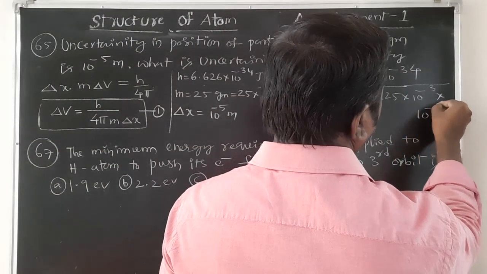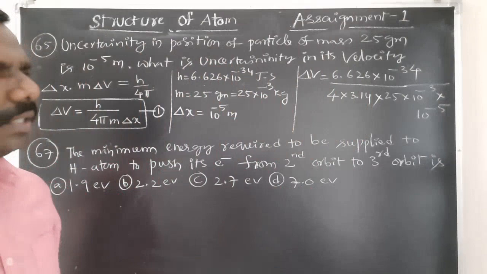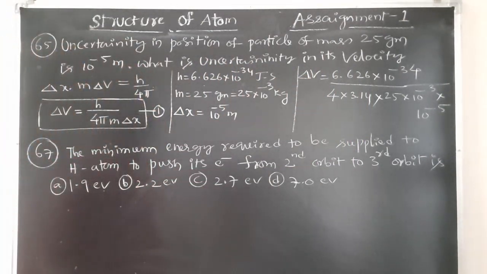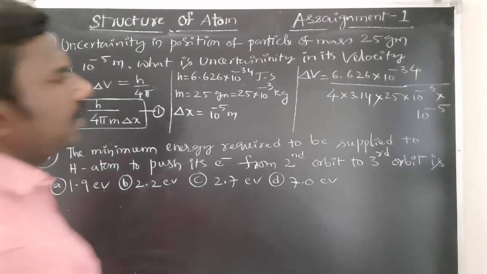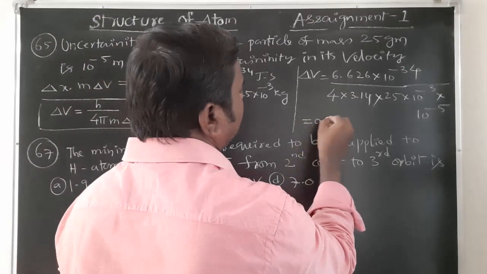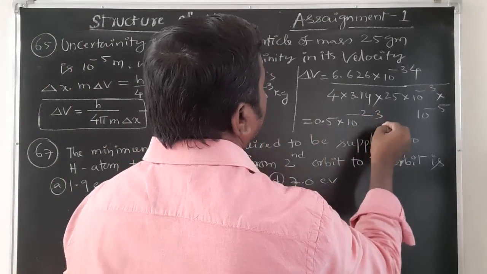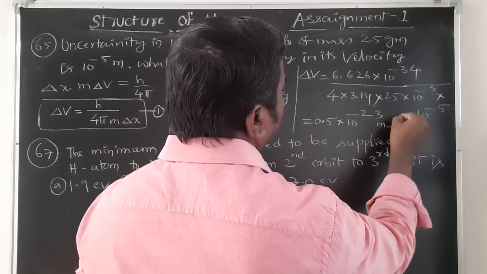Once you solve this calculation, you'll get the answer. I didn't write the options, students. So the answer for this question is 0.5 into 10 to the power of minus 23 meter per second.